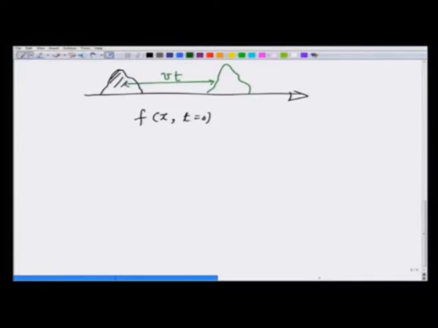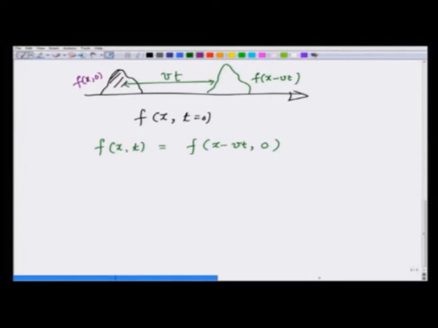The function has remained the same. How do I describe this function as a function of x and t? Since the function has changed only in position, the origin has shifted by v t. So, I can write this as f(x minus v t) at time t, and this is f(x) at time t equal to 0.